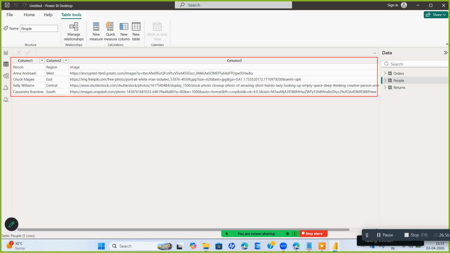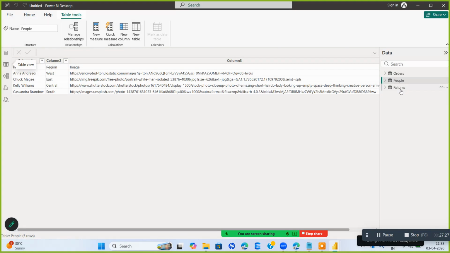Data definition, these column names are not coming correctly. So there is an error. That means the raw data is inappropriate. This is an OLTP data. I need to remove the first column and make the second column as the first column header. Person, region, image should come in place of column 1, column 2, column 3, which means my headers should be replaced with the first row elements. Correct?